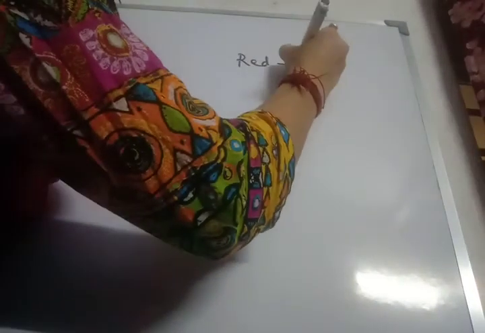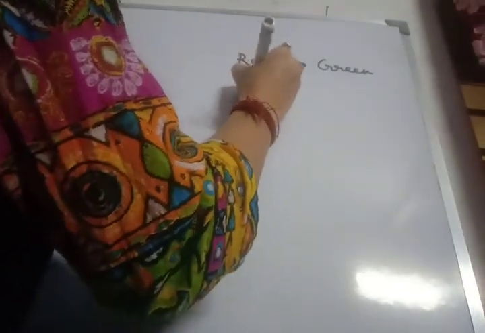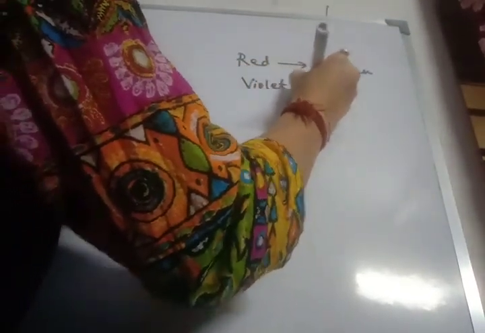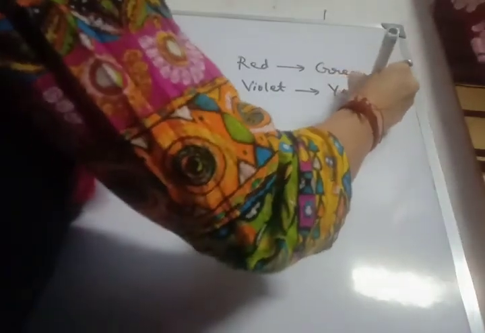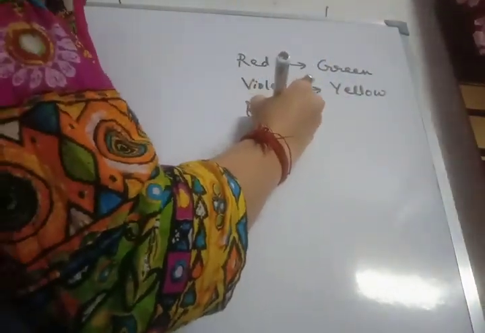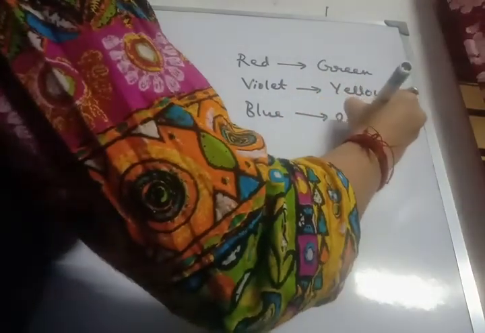What are they? The complementary color of red is green. That means if a complex absorbs red light, it will appear green. Or if a complex absorbs green light, it will appear red. Next, violet's complementary color is yellow. If a complex absorbs violet light, it will appear yellow, and vice versa. Blue's complementary color is orange.